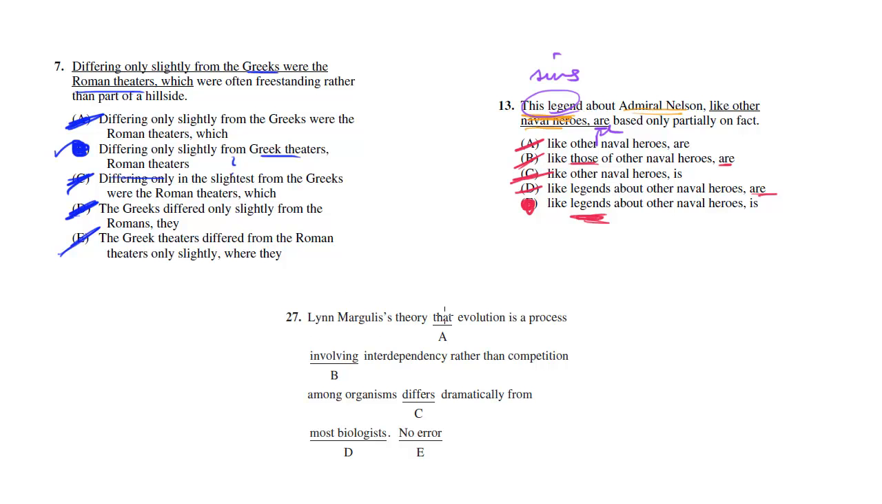Lynn Margulis's theory that evolution is a process involving interdependency rather than competition among organisms differs dramatically from most biologists. Okay, what are we comparing? We're comparing Lynn Margulis's theory. What does it differ from? It differs dramatically from most biologists. Now, wait a minute. We can't compare a theory to people. So D is going to be the answer, and we could fix this to say, if we wanted to, differs